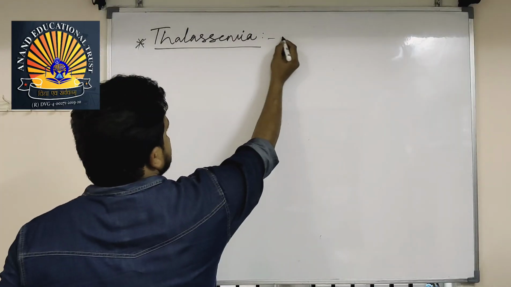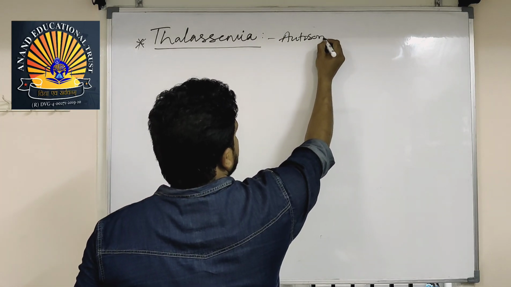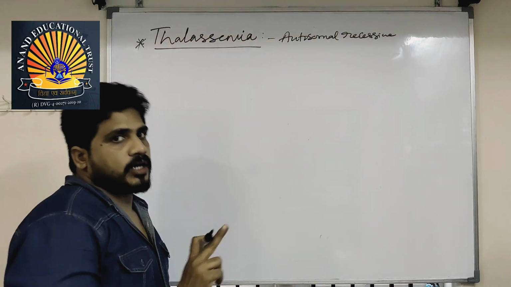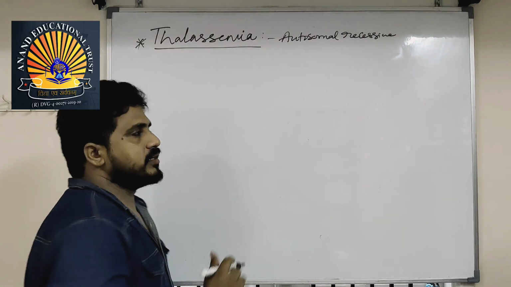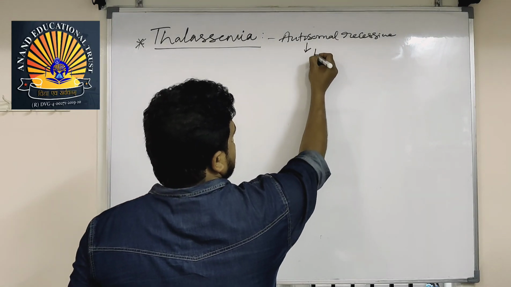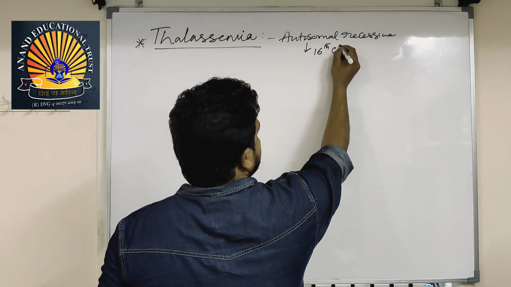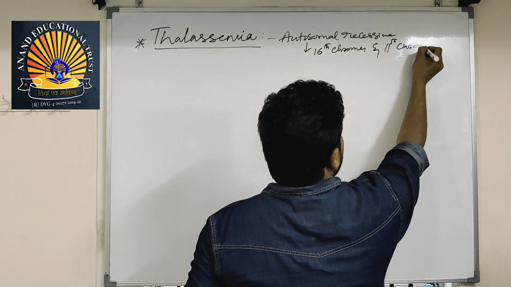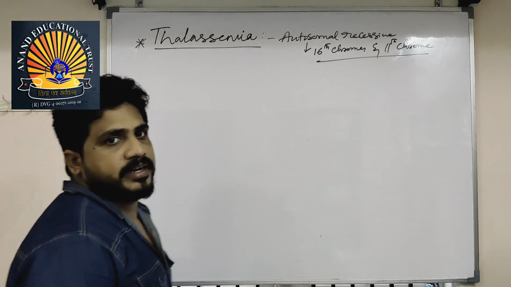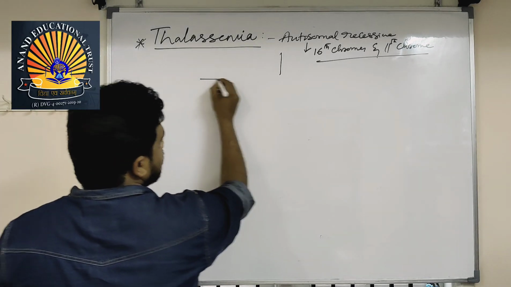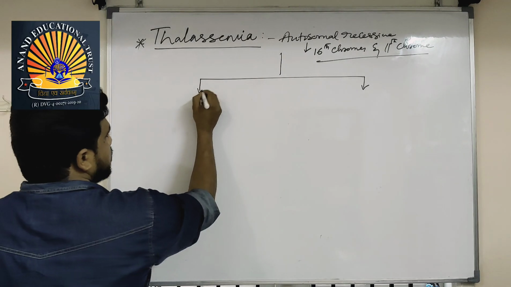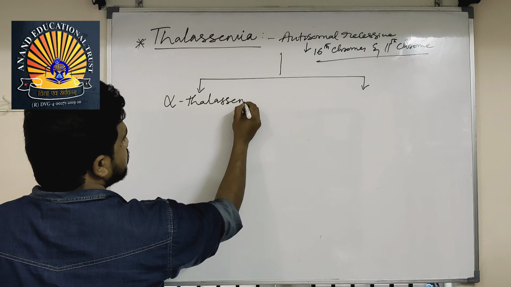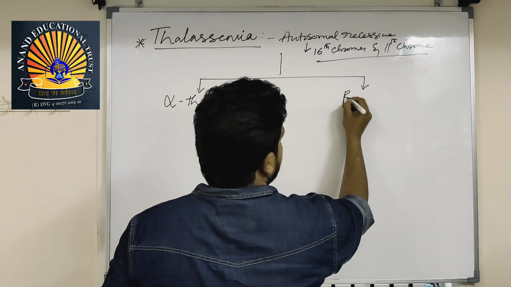Okay, deletion mutant. Next autosomal recessive disorder is thalassemia. Let us have a look. Thalassemia is another autosomal recessive disorder. Just before I explain that, if it is autosomal, whether dominant or recessive, no matter, you just go for the number: the 16th chromosome and the 11th chromosome are both responsible. Means there are two different types. Thalassemia is of two types: alpha thalassemia and beta thalassemia.